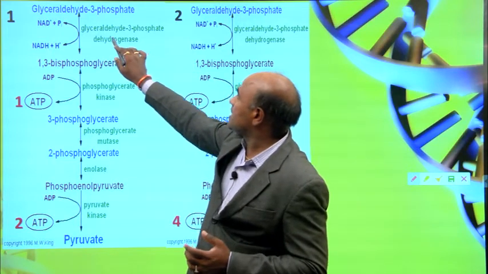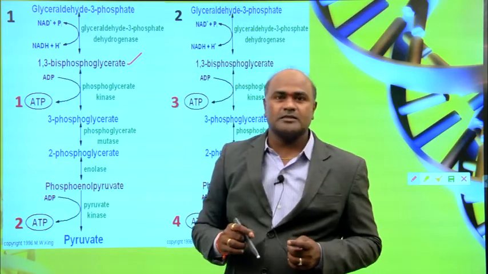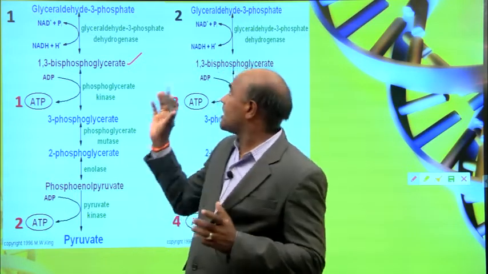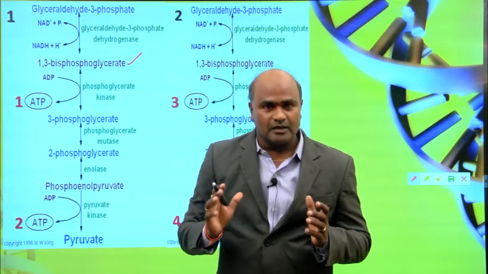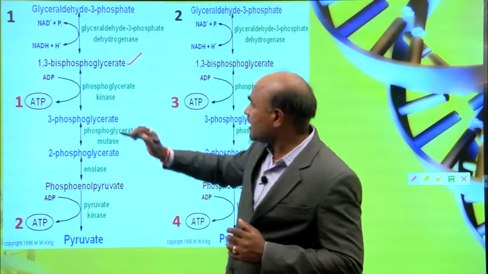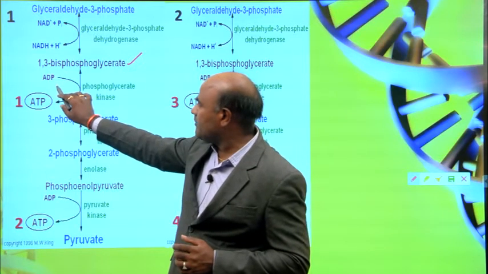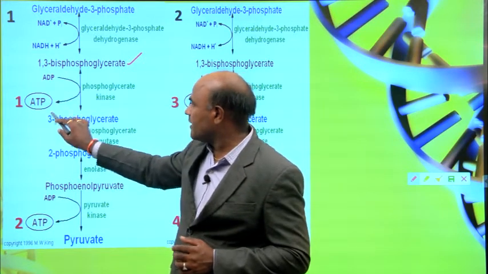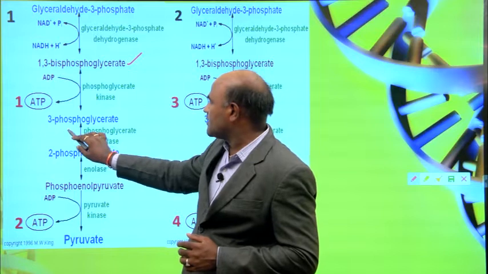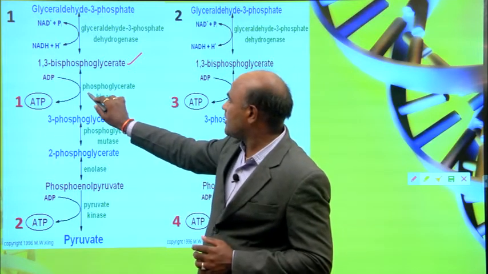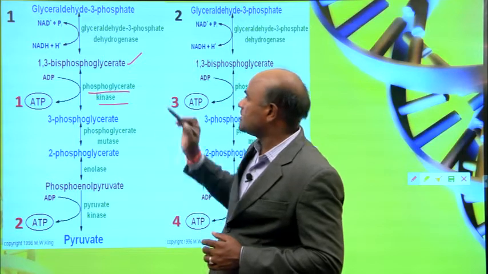The enzyme involved is glyceraldehyde 3 phosphate dehydrogenase. And again, 1,3 bisphosphoglycerate reacts with ADP, which is converted into ATP, and forms 3 phosphoglycerate with the help of phosphoglycerate kinase.